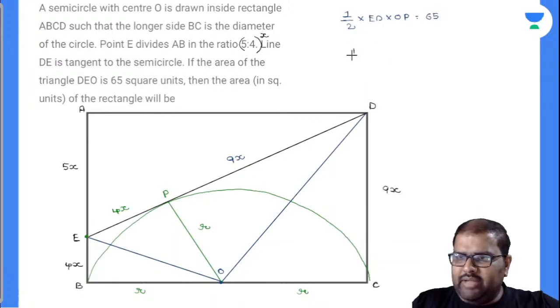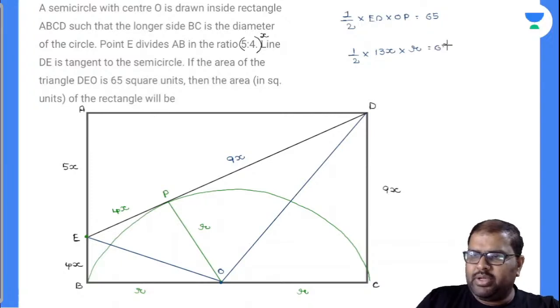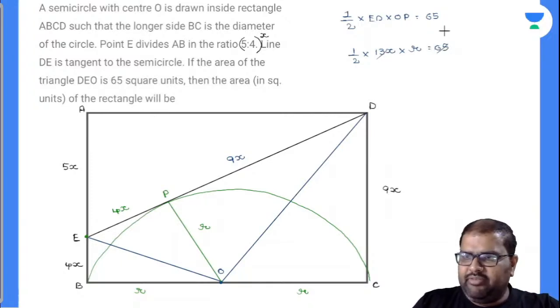So what is the ED value? Half into ED value, 9 plus 4, is 13x. And the OP value is nothing but R, and the area is 65. So finally, 13 ones are 13, 13 fives are 65, finally my X into R value will be equal to 10.